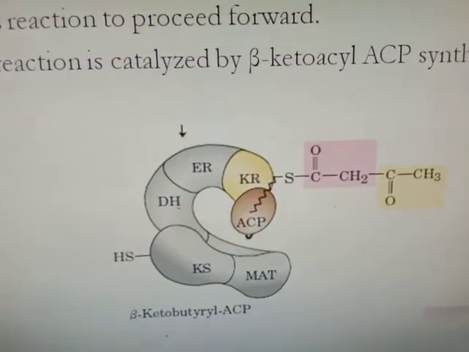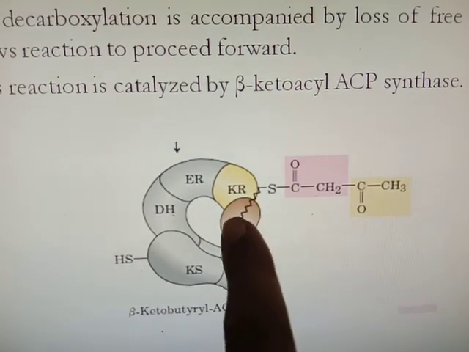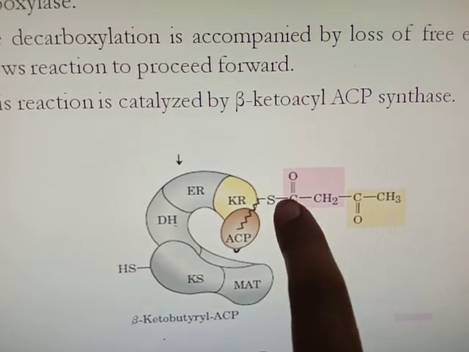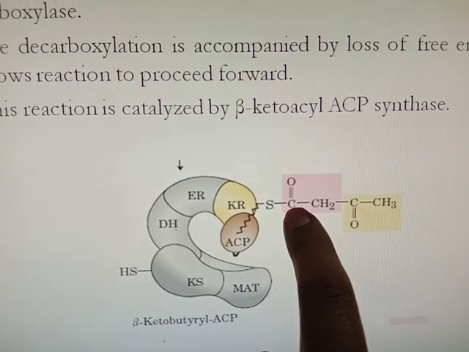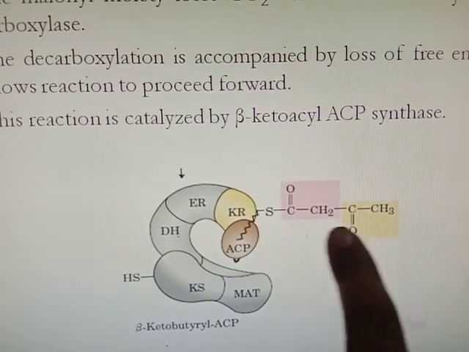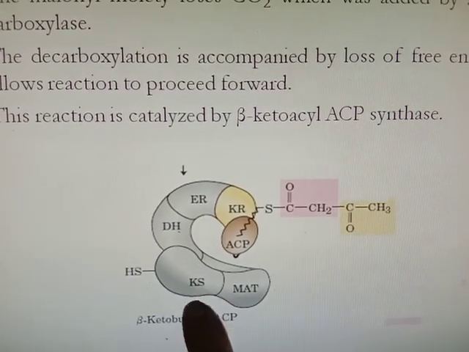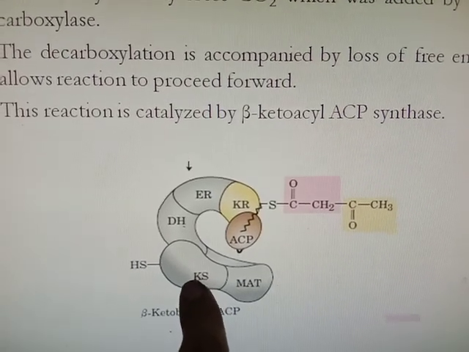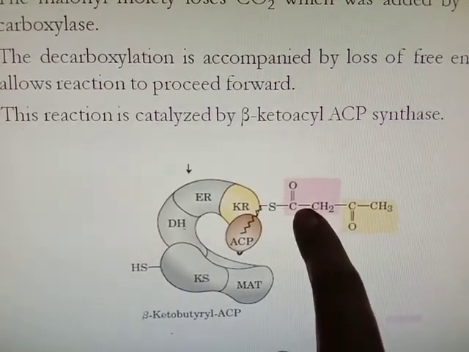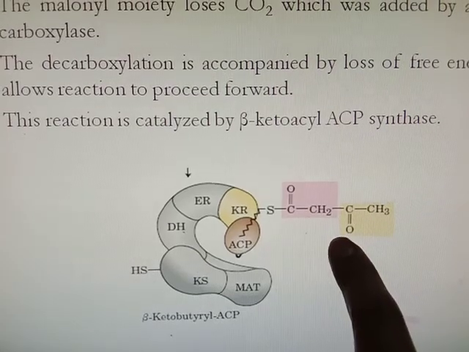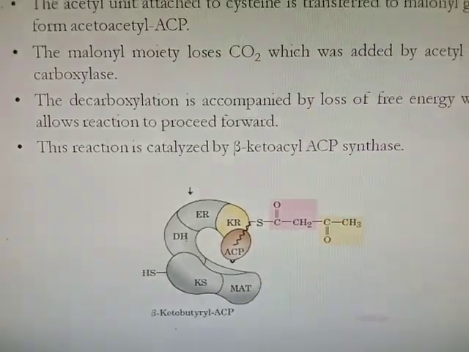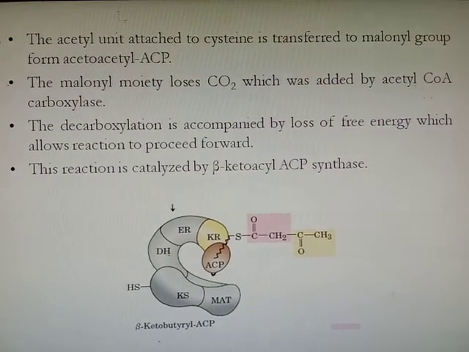Okay, now first what happened? Malonyl coenzyme A was linked here with ACP, and this acetyl coenzyme A was linked to the KS group. Now acetyl coenzyme A from this KS group is shifted to malonyl coenzyme A here with the loss of carbon dioxide. Okay, and it forms acetoacetyl ACP.